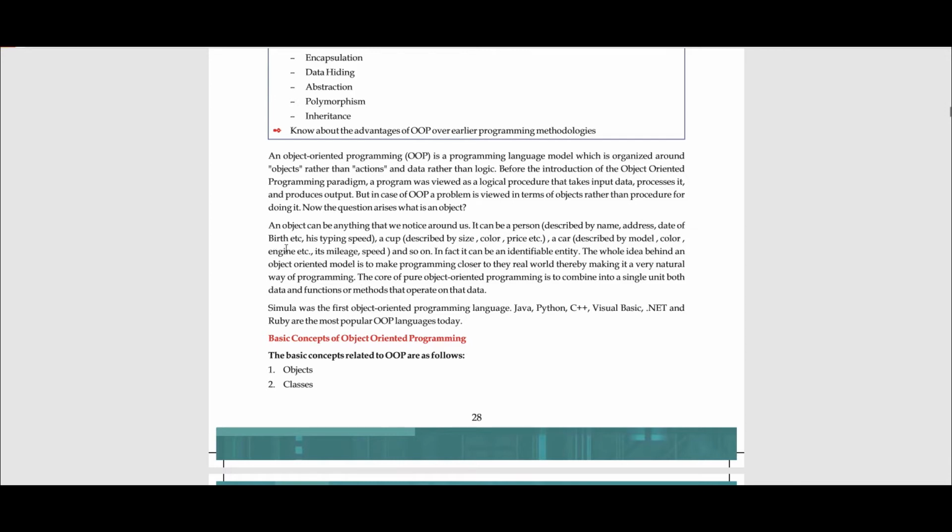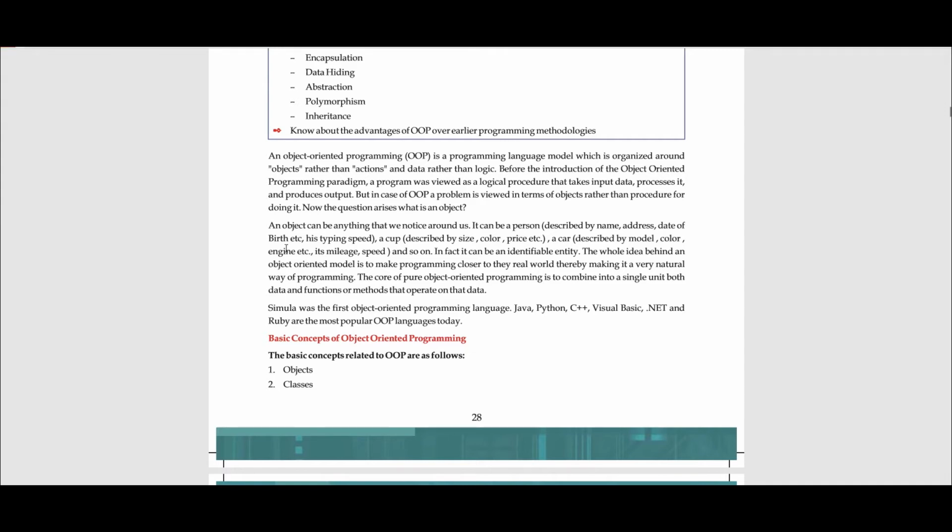Now, taking the word object, let us relate it to something in real life, because this will be more explanatory for you. Suppose there is a person named Ram, and Ram has certain properties. Ram will have a name, which is Ram, an address, a weight, a height, and an age. These are the properties that are linked to Ram.